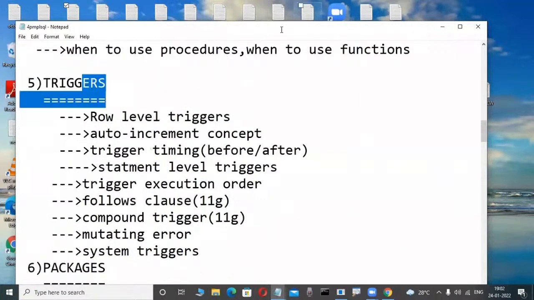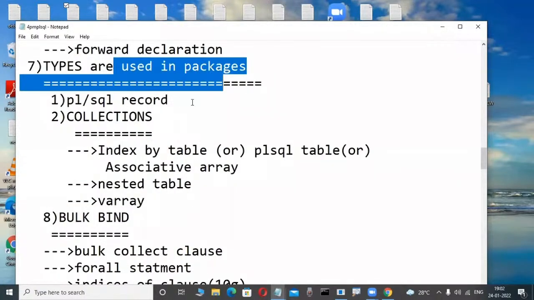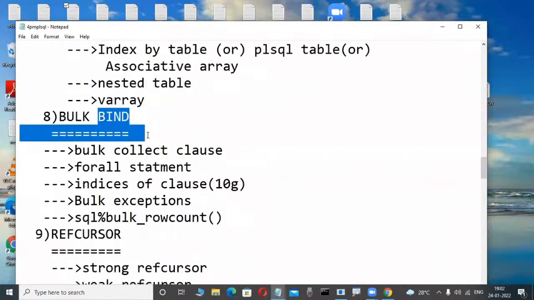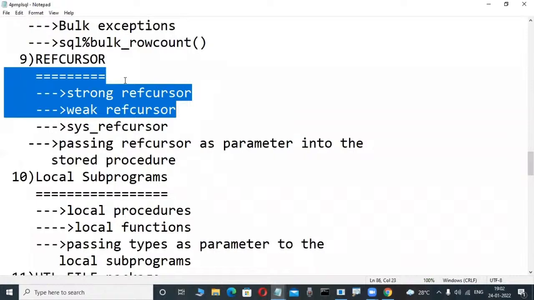In our syllabus this is one only. Packages, advanced types are there: index by table, nested table, VARRAY, bulk bind. These are the most powerful concepts for those applying for a PLSQL job: bulk bind, REF cursor. Java developers also use REF cursors.